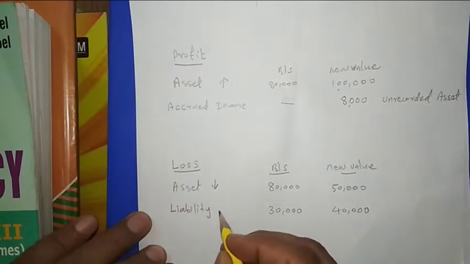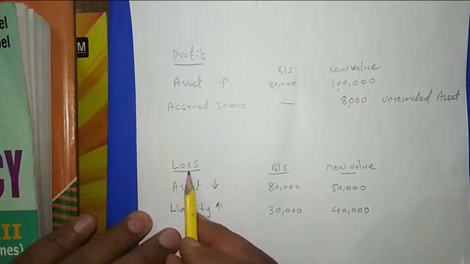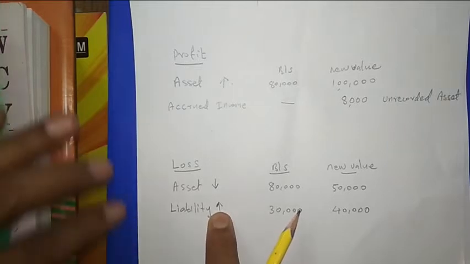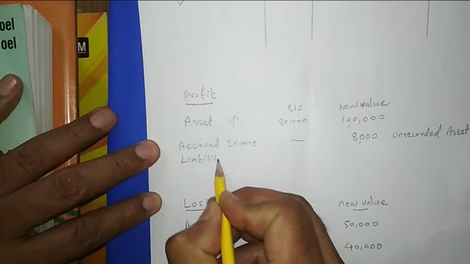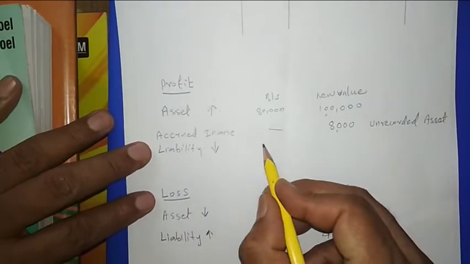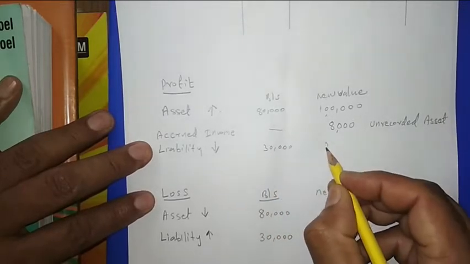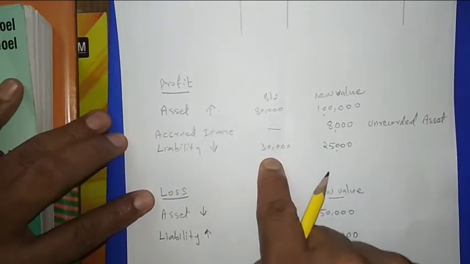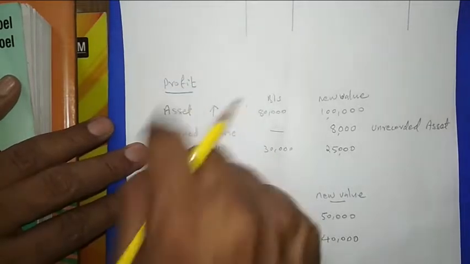If a liability is increasing, that will be an example of loss. The opposite of this is, if a liability is decreasing, that will be profit. For example, here it was 30,000 in the old balance sheet and the new value we found is 25,000. So this is the new value, this is the old value in the balance sheet. So a decrease of 5,000 in liability will be profit.